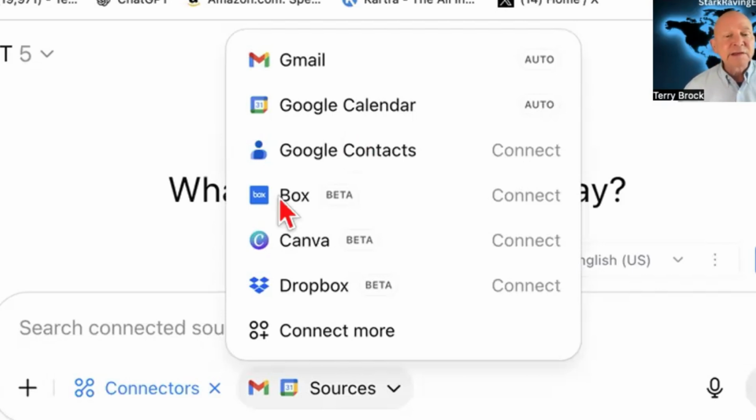But also look at this. They've got Box, something I don't use, but I've heard it's really good. Canva, have not connected that yet, but hey, looking at this real seriously now, because we use Canva a lot for many different things. Dropbox is there, and then you can connect even more. Well, I like to look at that. Take a look at what they mean by connect more.